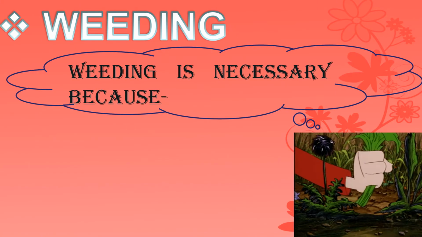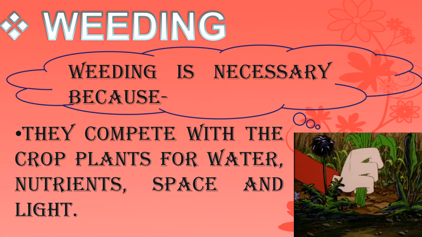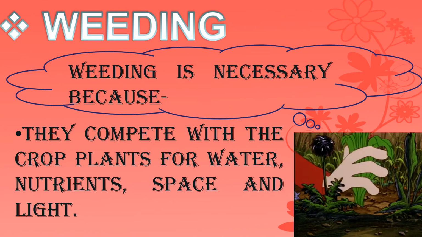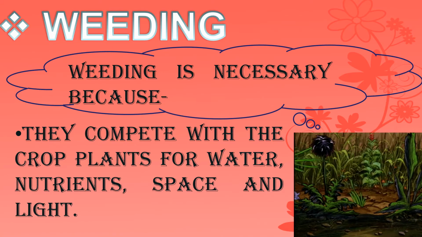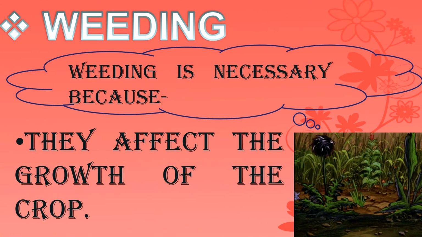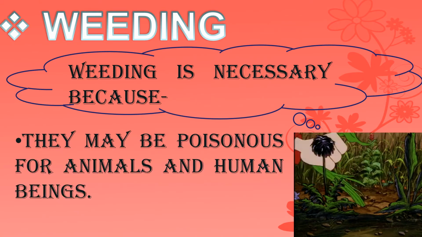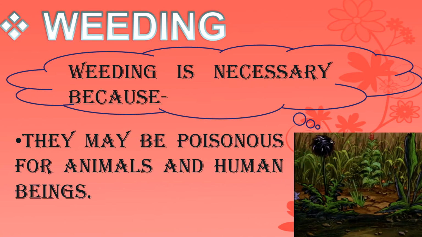Weeding is necessary because they compete with the crop plants for water, nutrients, space and light. In the presence of weeds, our crop plants are not getting 100% of the available resources. They affect the growth of the crop. Some weeds are poisonous for animals and human beings. That's why they have to be removed from the field. But how?